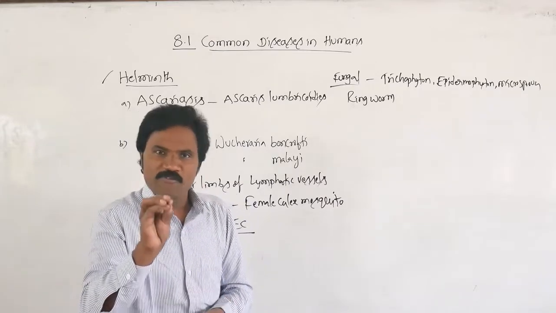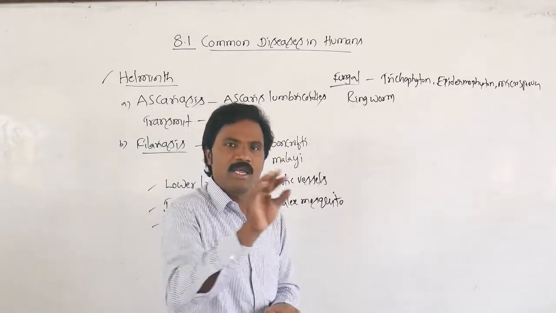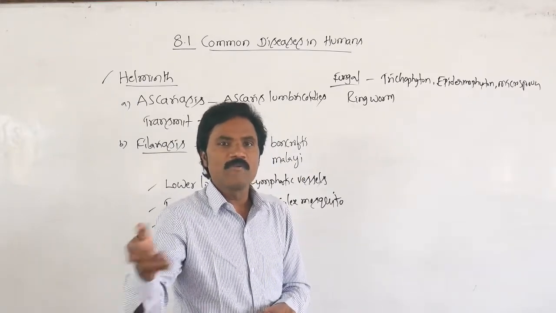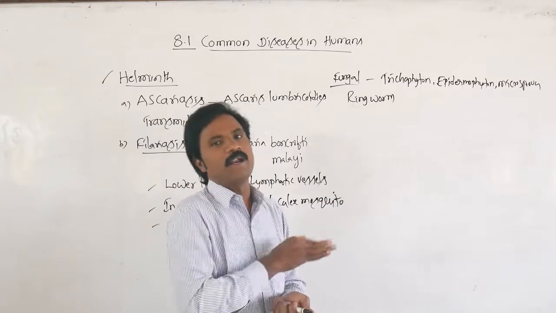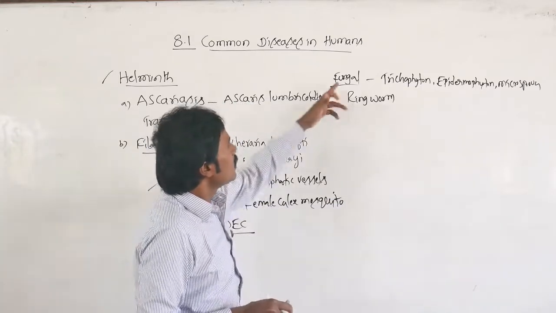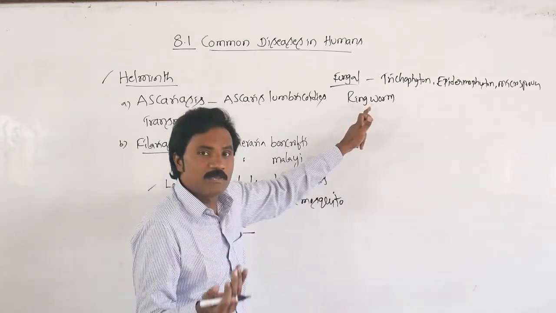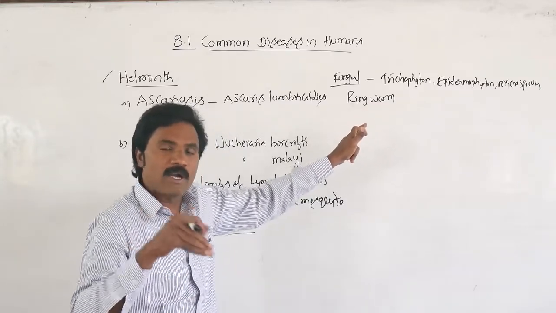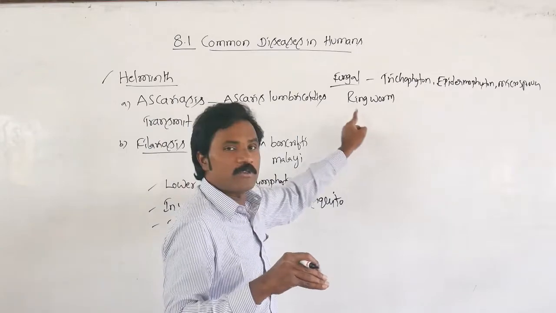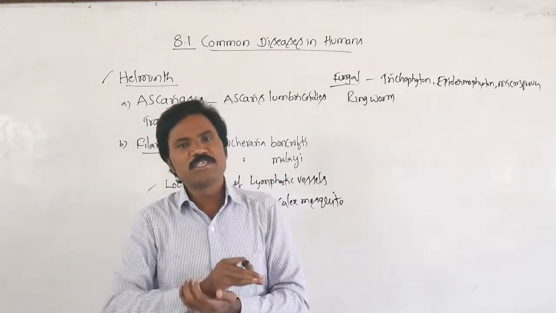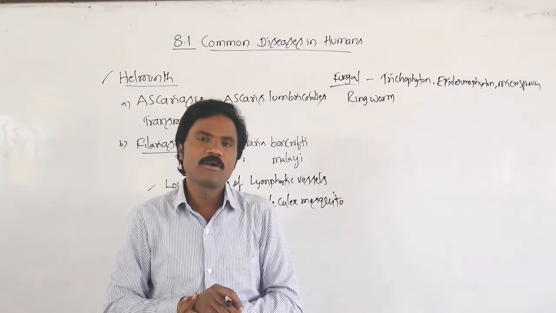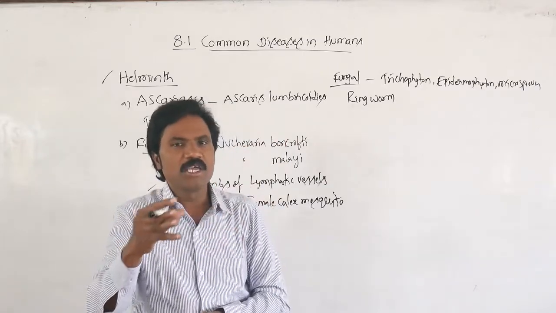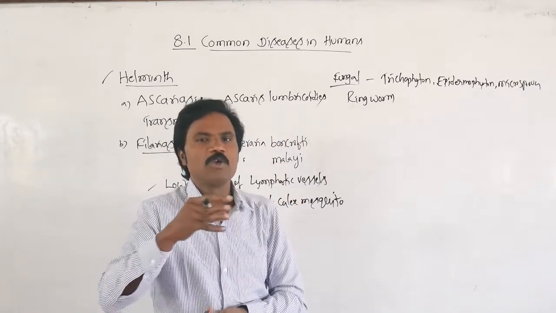If an infected person's towel, clothes or combs are used by a healthy person, it will spread. So these are some common diseases generally infecting human beings.